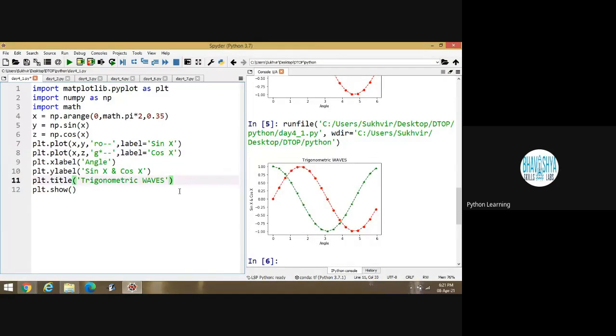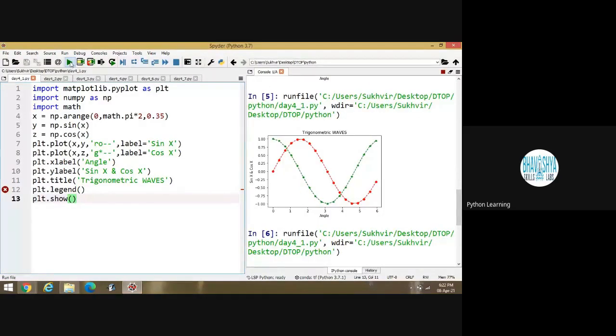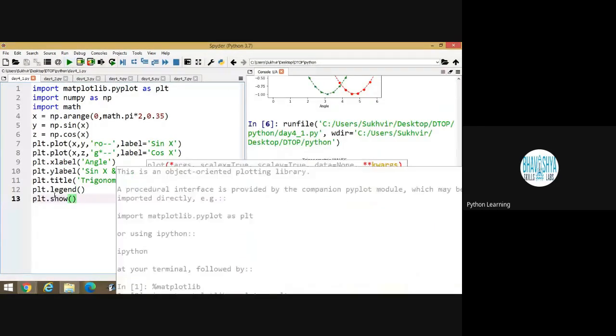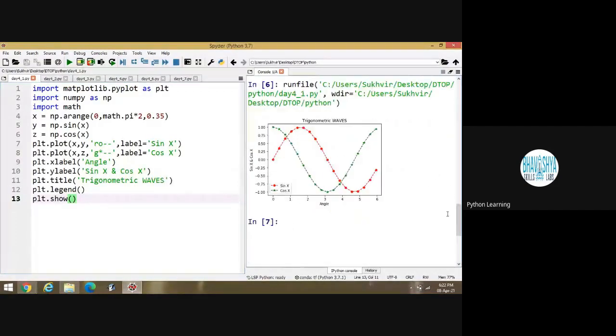Then release it and execute the program again. I can represent the contents. This one is the content, sin x and cos x. Is it okay? This one is the basic content. I have already discussed how to design the graph, how to design multiple graphs, basically, nothing else.